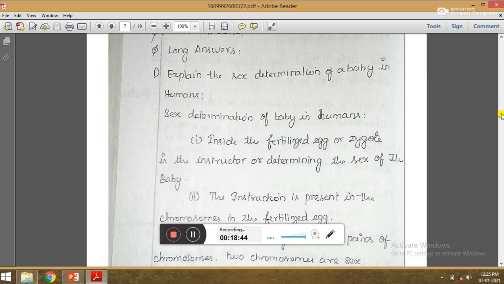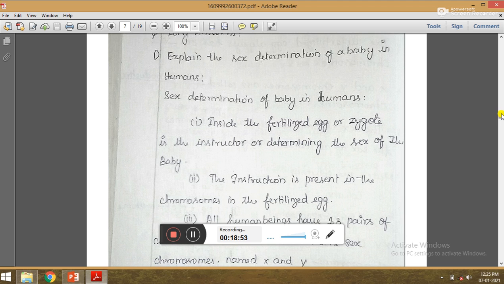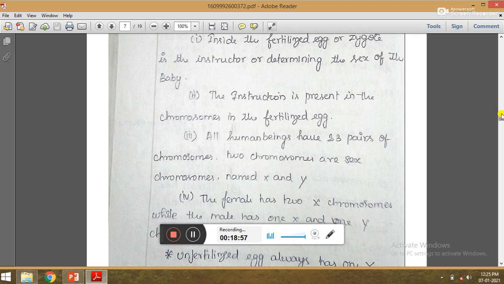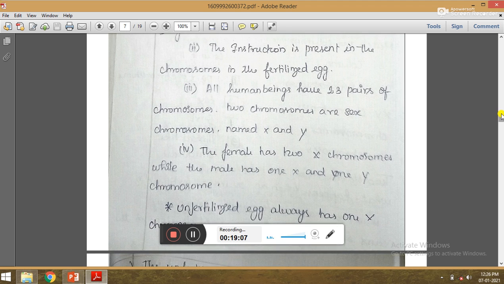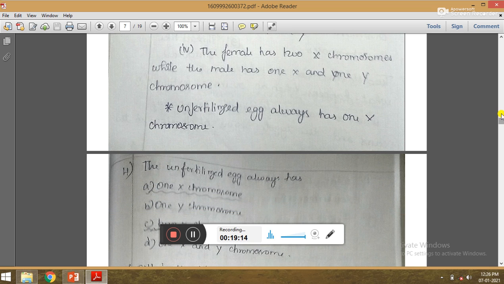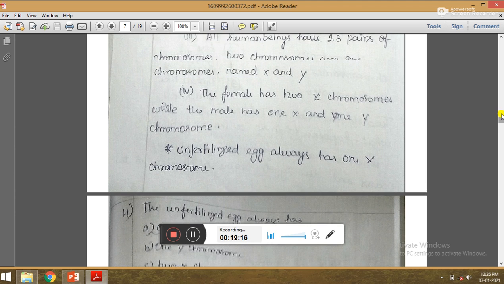Sex determination in humans. Inside the fertilized egg or zygote is the instruction for determining the sex of the baby. The instruction is present in the chromosomes in the fertilized egg. All human beings have 23 pairs of chromosomes. 2 chromosomes are sex chromosomes named as X and Y. Then the female has 2 X chromosomes and male has 1 X and 1 Y chromosome. The unfertilized egg always has 1 X chromosome.